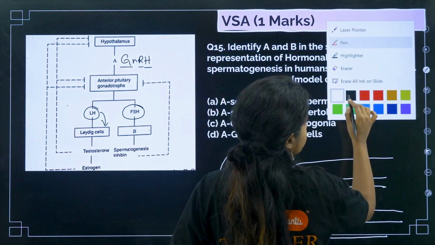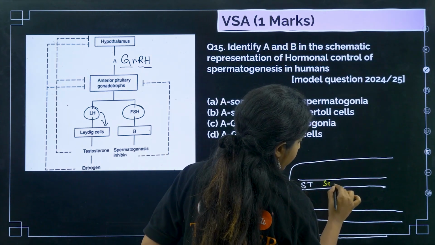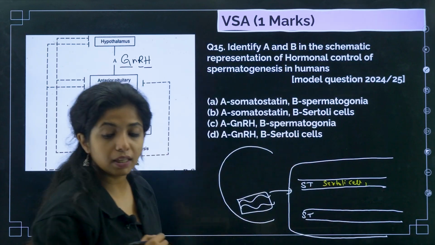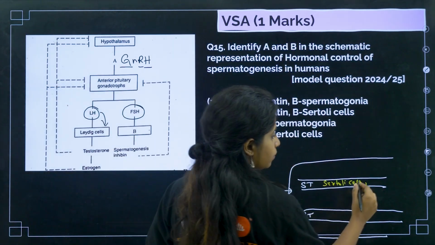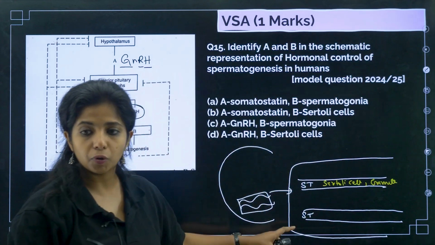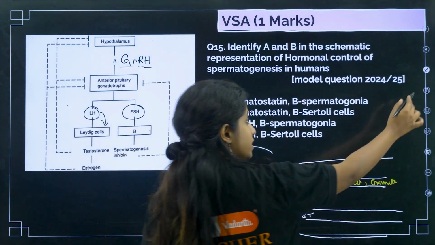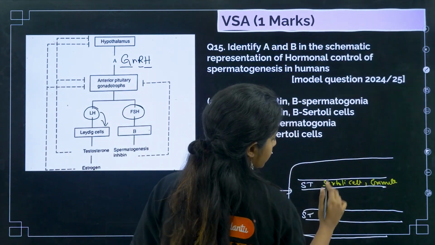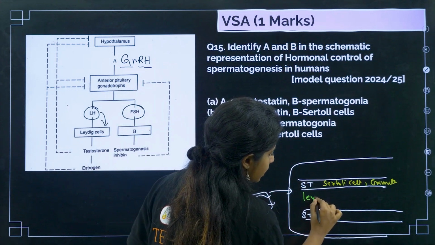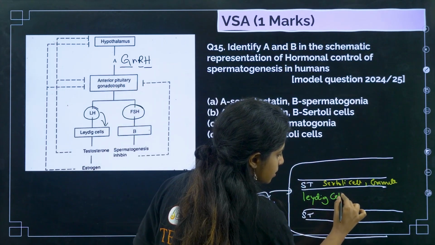Inside the seminiferous tubule you have a certain type of cell which you call Sertoli cell, and also you have the gamete mother cell. That will be forming gametes later on. So you have two cells inside the ST, that is Sertoli cells and gamete mother cells. Outside the ST, in the space in between, which you call the interstitial space, you have certain cells known as Leydig cells or interstitial cells.